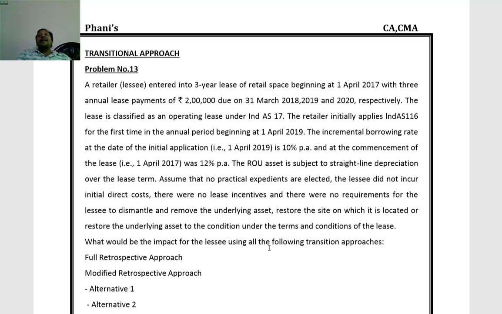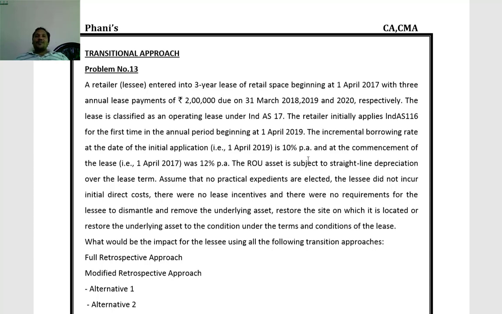Then what will be the carrying amount? So the carrying amount will be arrived at. And discounting rate is the latest discounting rate, revised discounting rate. Then alternative 2, both lease liability and right of use of asset are calculated based on remaining lease payments. Discounting rate is the revised latest discounting rate.